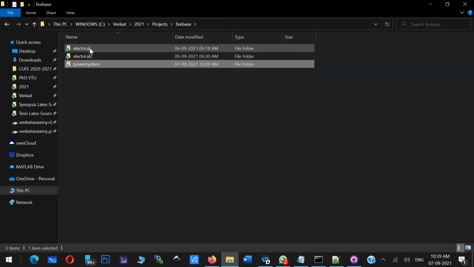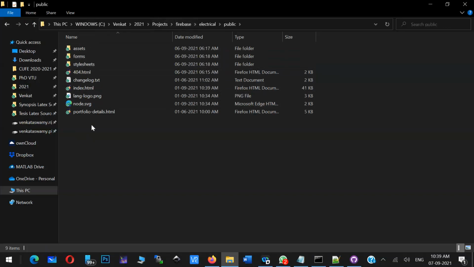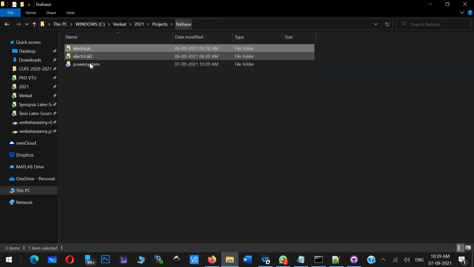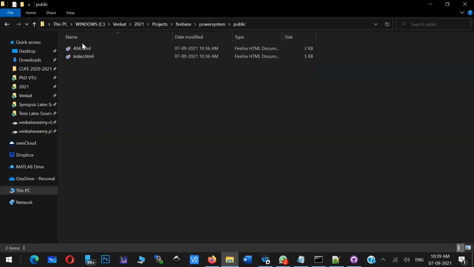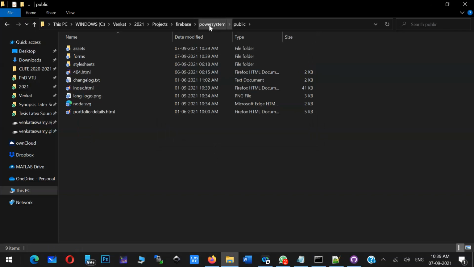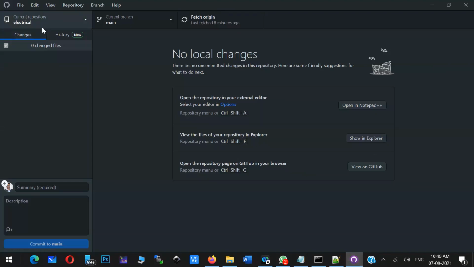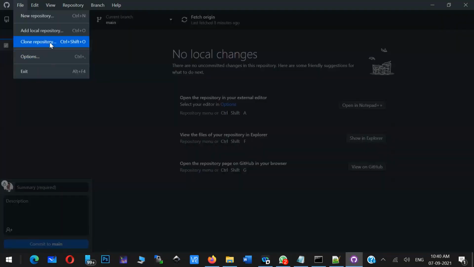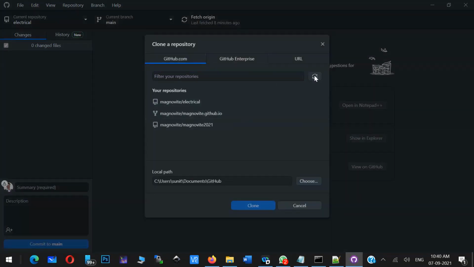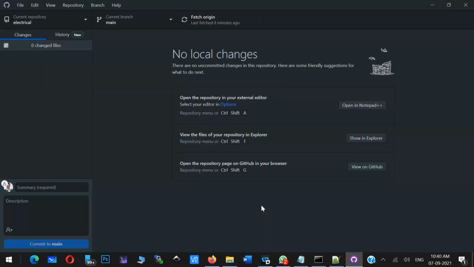Now the same application I'll keep. Here I have my application content. I'll go to this folder, delete whatever default things are there, and paste my application. So this is ready now. Now I just have to come to GitHub Desktop and clone the site. The power system repository is there, no? I'll just clone. Clone means taking a copy of the GitHub page to my local. Okay, it's taken. Then what I have to do?